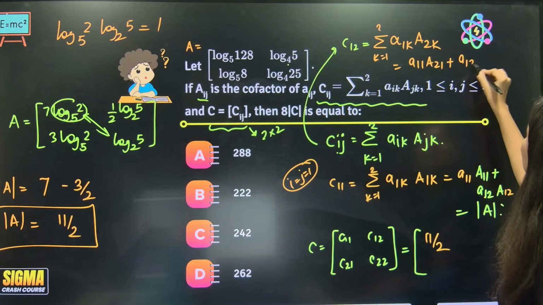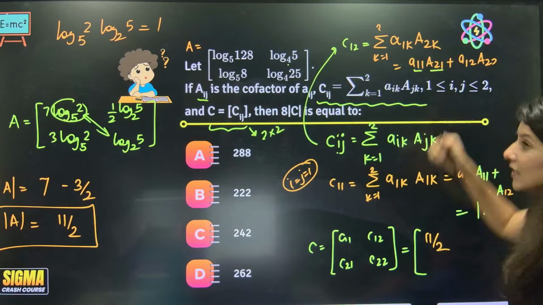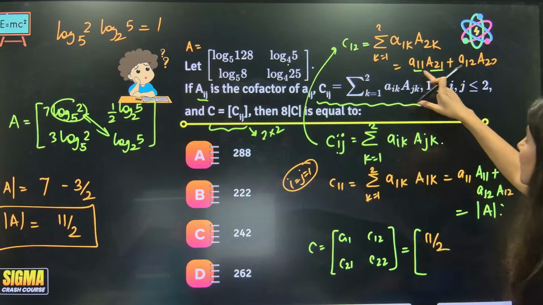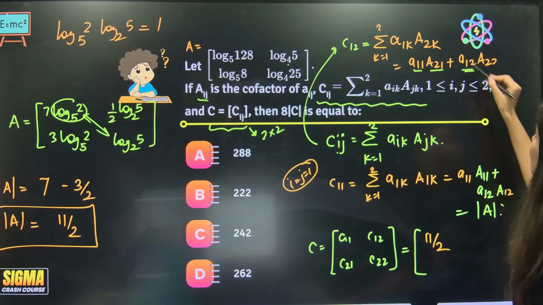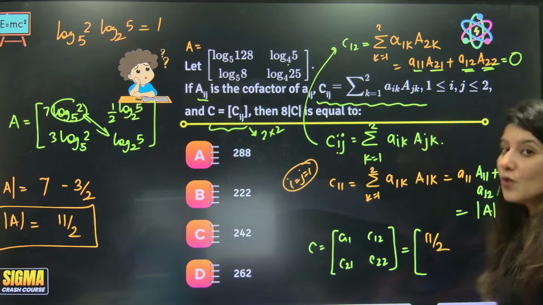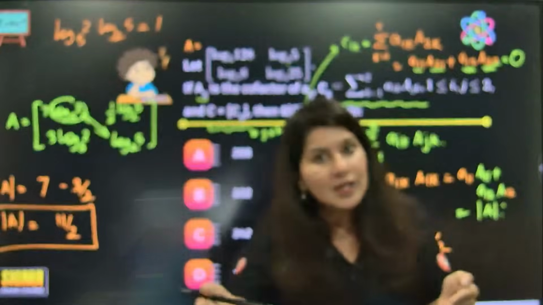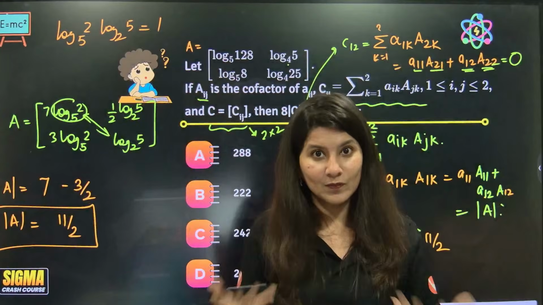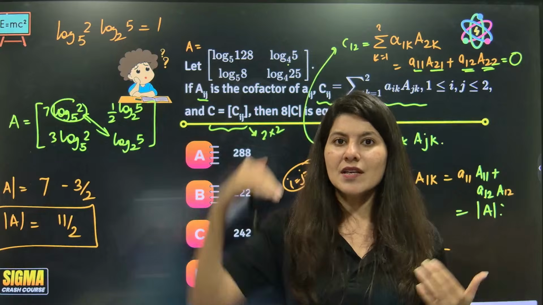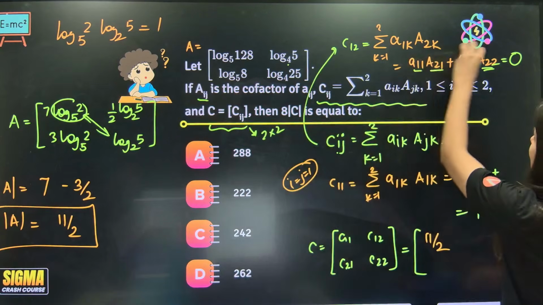So A12, A22. Can you see A11 getting multiplied with the cofactor of row number 2 and A12 getting multiplied with the cofactor of row number 2? So this will give you 0. Remember two properties. If an element is getting multiplied with its own cofactor, when I am in my home, I will get determinant A. But when I am in others' home, I will get a 0.